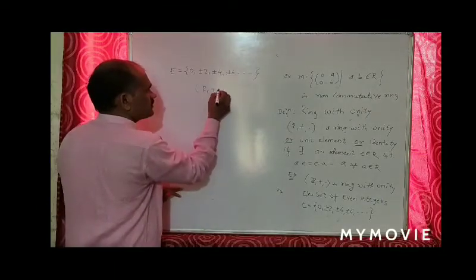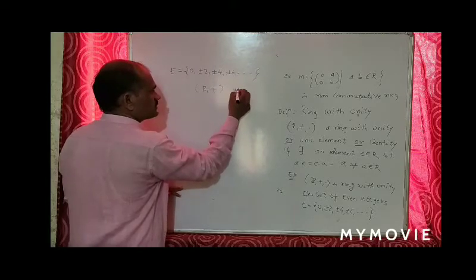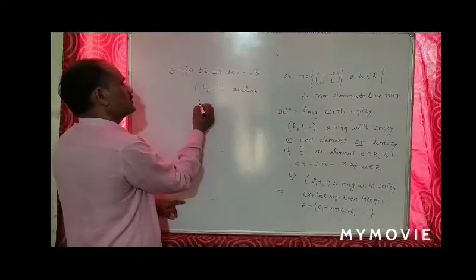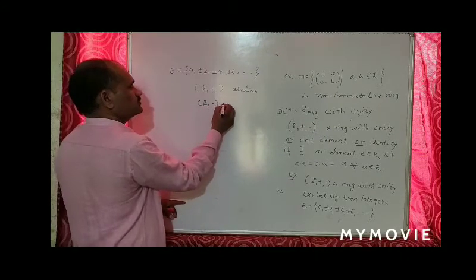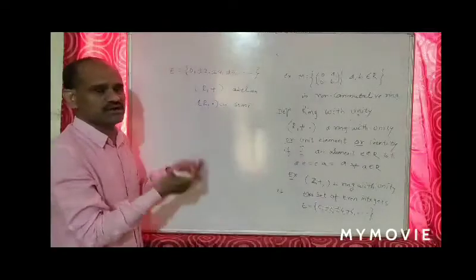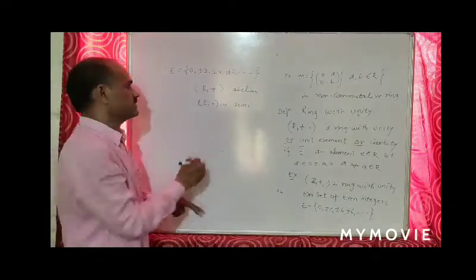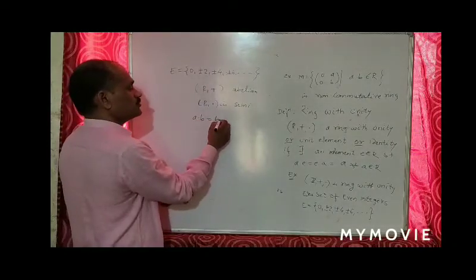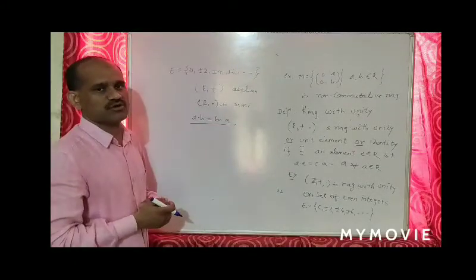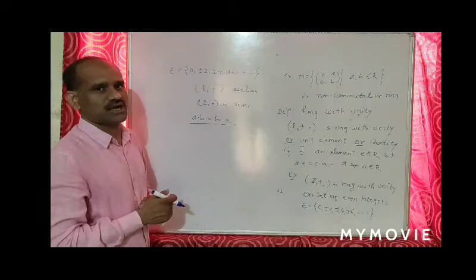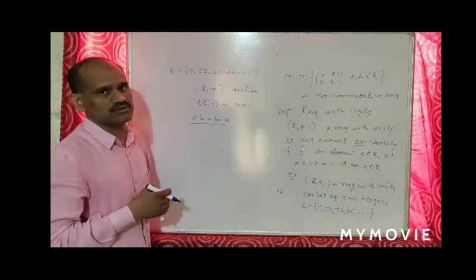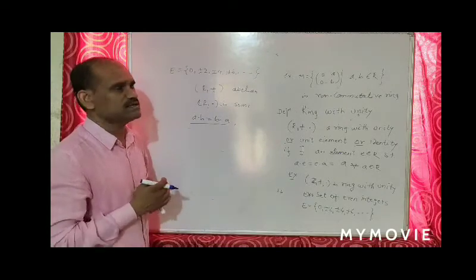R plus is abelian. Yes. Then R dot is a semigroup. Yes. Left distributive, right distributive, all conditions are satisfied. Then A dot B is equal to B dot A. Yes, take any two numbers and take their product. Order is immaterial. Either 2 into 3 or 3 into 2, both will be the same.